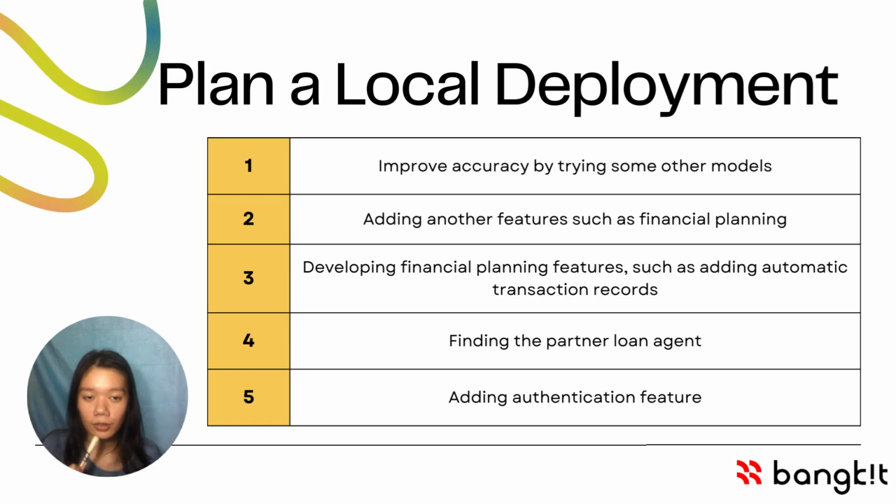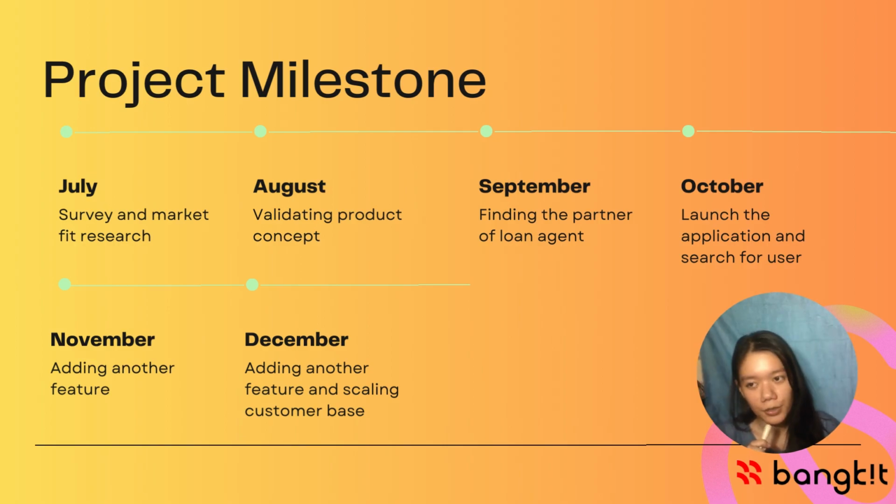Okay, so for local deployment, we want to improve accuracy by trying some other models. Also, we want to add another feature such as financial planning, and also develop financial planning features such as adding automatic transaction records. And also, we want to find the partner loan agent and we want to add authentication features. So this is our project milestone.